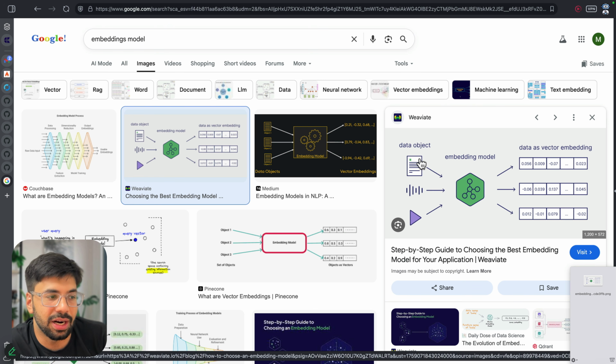Now, don't you think that data which is similar will have numbers which are very close to each other? Yes or no?